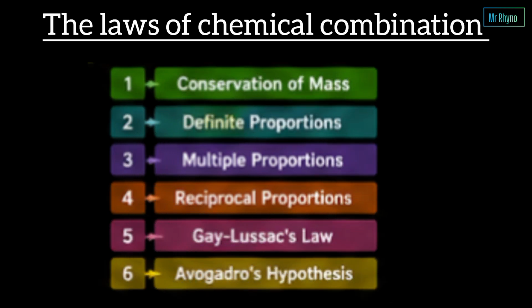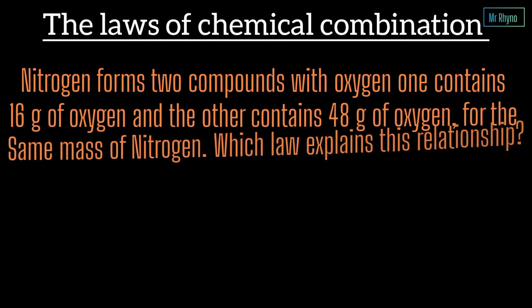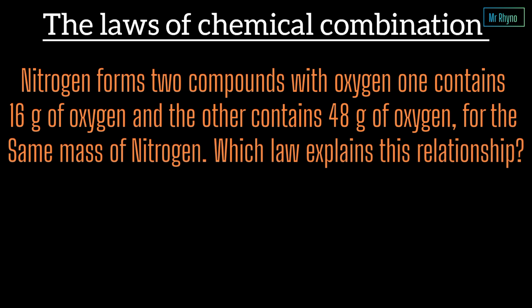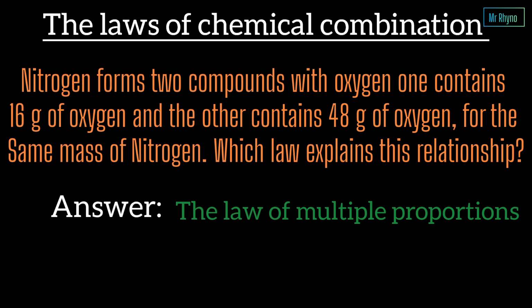If you understood this lesson, try answering this question. Nitrogen forms 2 compounds with oxygen. One contains 16 grams of oxygen and the other contains 48 grams of oxygen for the same mass of nitrogen. Which law explains this relationship? Pause the video and think about it. The answer is the law of multiple proportions. If you got it right, you are already thinking like a chemist.